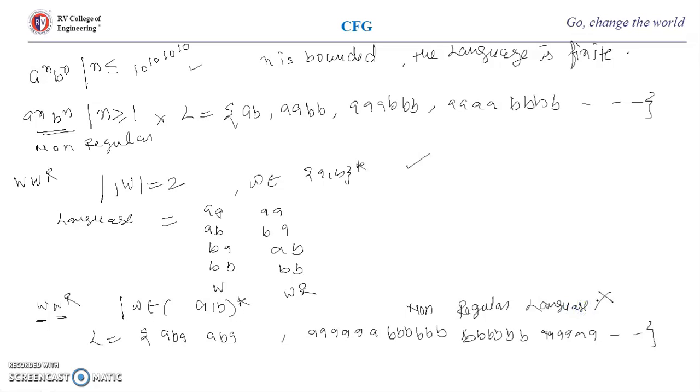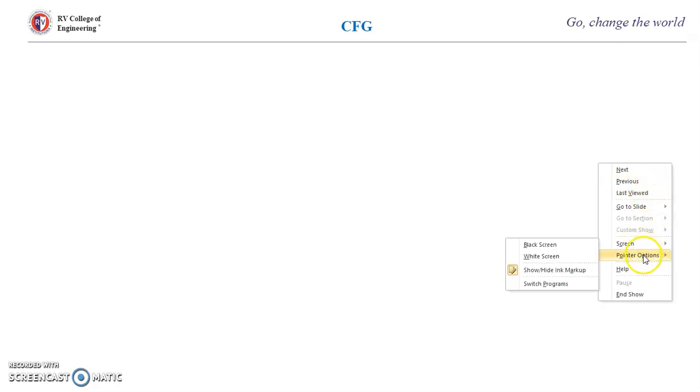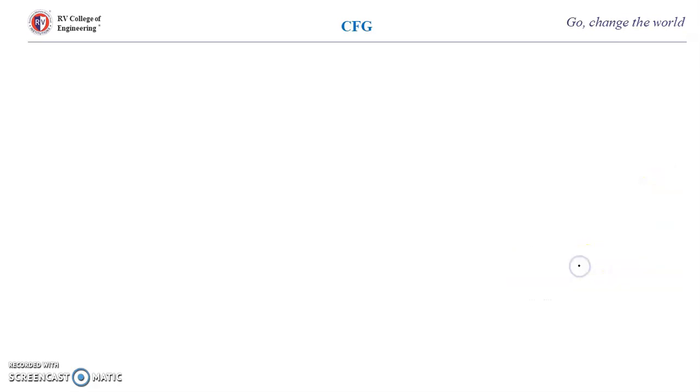Now if I say I have a power n, b power m, c power k, and n, m and k are greater than or equal to 1, here there is nothing to be counted or remembered. Why? Because n, m and k are independent of each other.